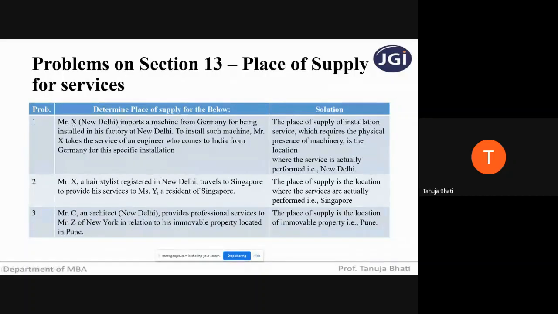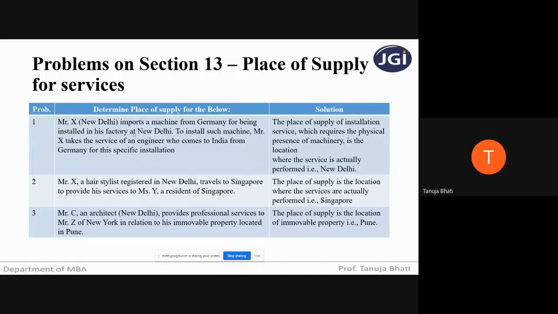Mr. X is from New Delhi. He imports a machine from Germany for being installed in his factory at New Delhi. To install such machine, Mr. X takes the service of an engineer who comes to India from Germany for the specific installation. So what is happening, students?